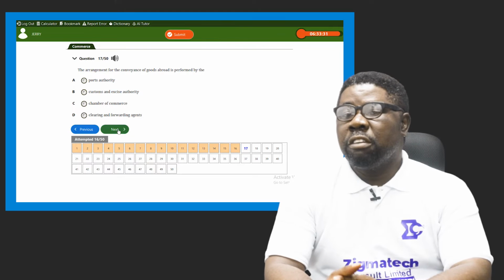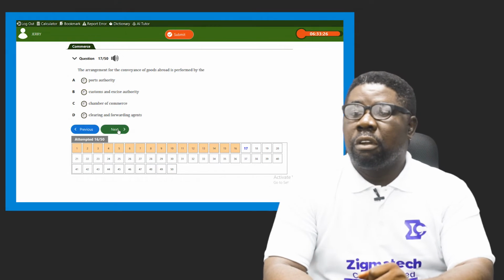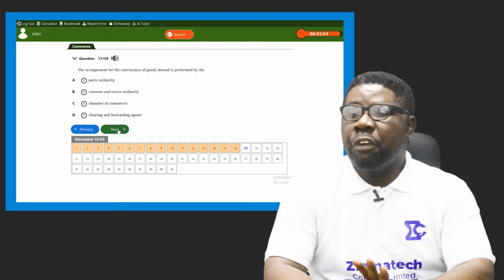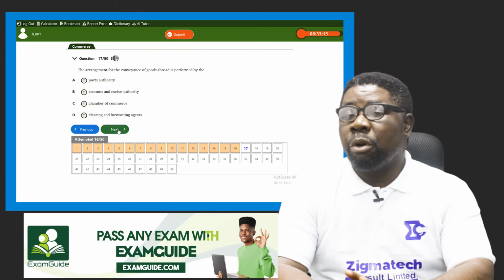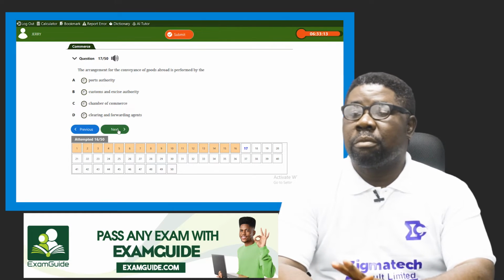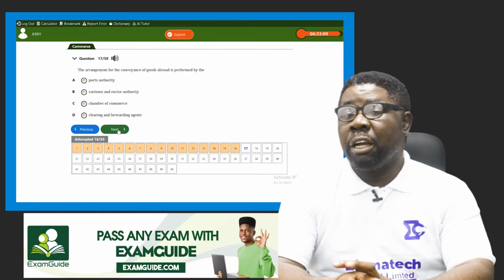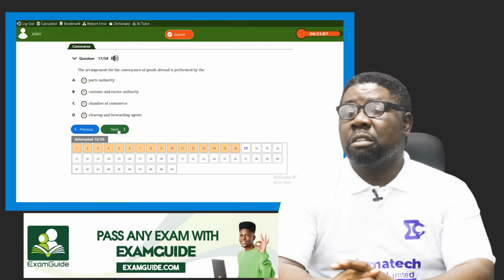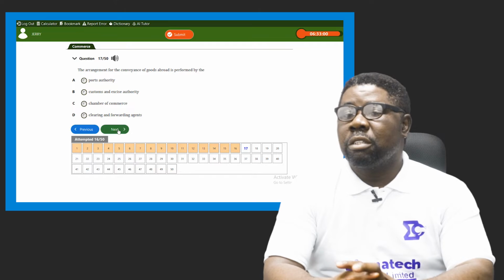Shop 17 says the arrangement for the conveyance of goods abroad. Arrangement for the conveyance of goods abroad is performed by the dash. Not clearing here. We're not talking about clearing, all right? Arrangement, packaging, ensuring that goods leave a country to another one.